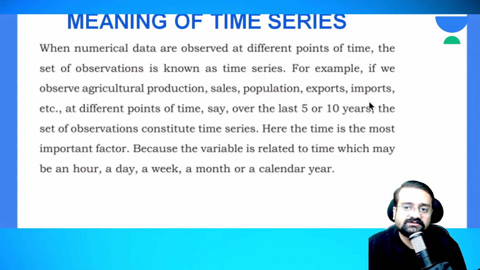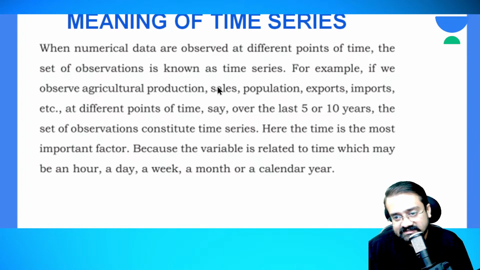Or the population of a country: if you observe the population of our country, India, over the past 10 years, that is an example of time series. Also the exports and imports happening in our country over the past few years, what our exports are and what our imports are, can also be an example.